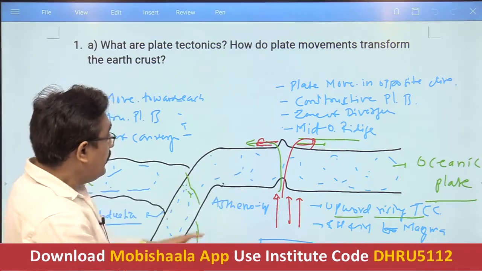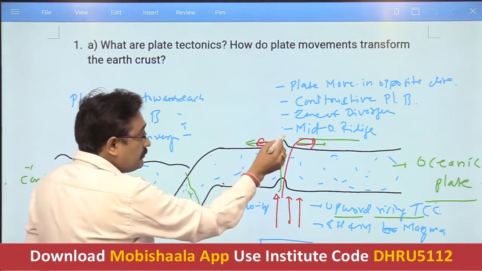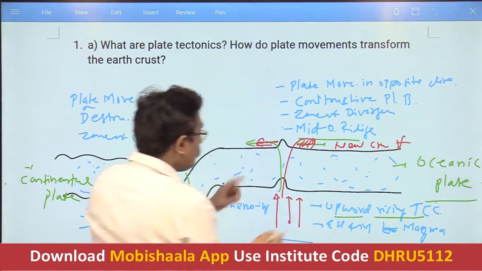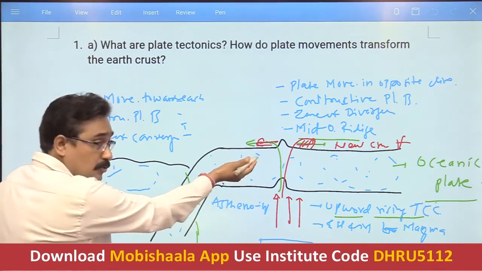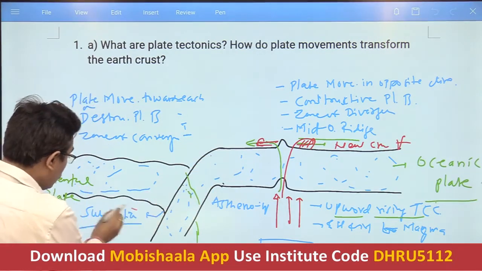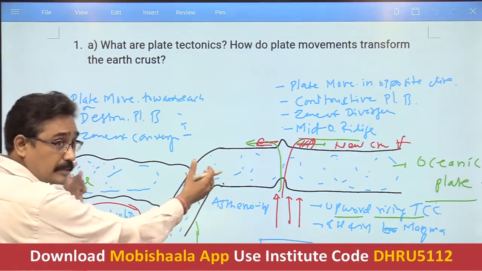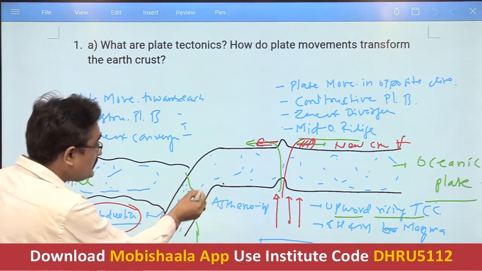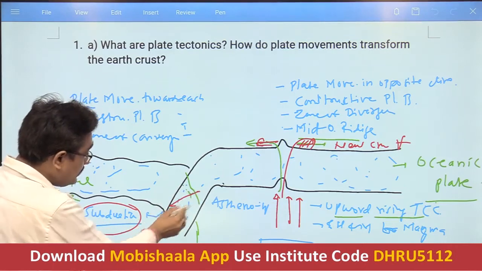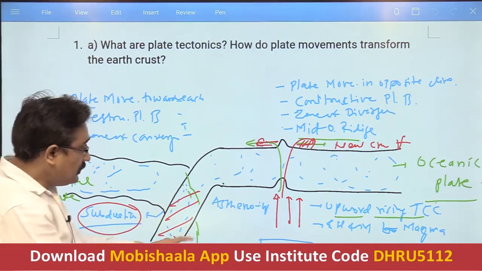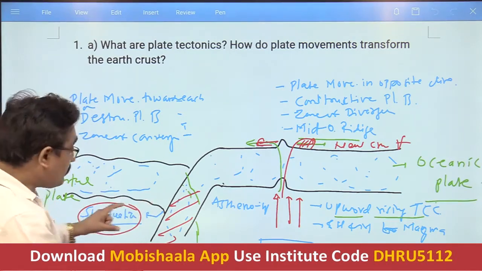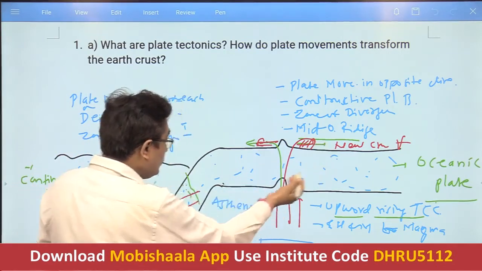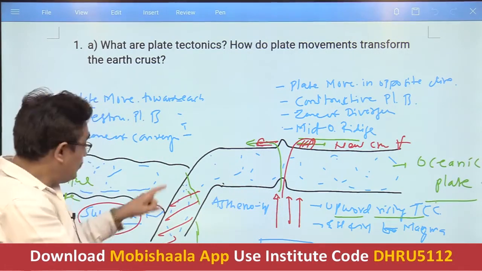You have to explain this point, that the new crust is forming here along the ridge, and you can write that here also. The old plate is subducting along the zone of subduction, where the two plates move towards each other. Along the zone of subduction, this heavier oceanic plate gets subducted, melts into the mantle and mixes up there. The old crust is being degenerated here, while new crust is forming along the mid oceanic ridge.